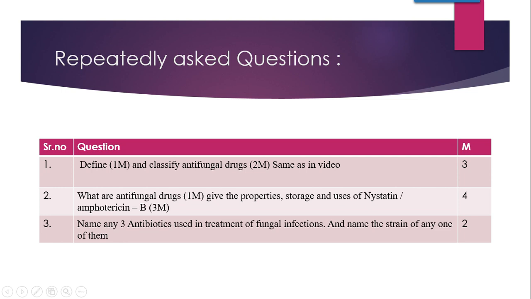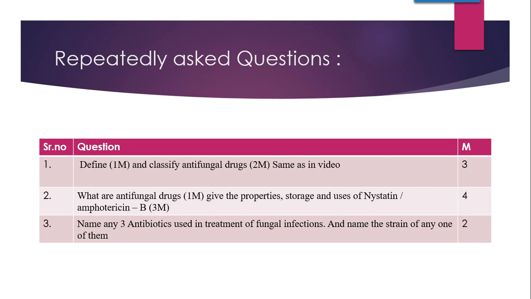Then: give the properties, storage, and uses of nystatin and amphotericin B. Sometimes they have asked the properties, storage and uses of nystatin along with what are antifungal drugs. Sometimes they have asked the properties, storage and uses of amphotericin B along with the antifungal drugs. Each point carries one mark, so 3 marks in total, and what are antifungal drugs carries 1 mark.